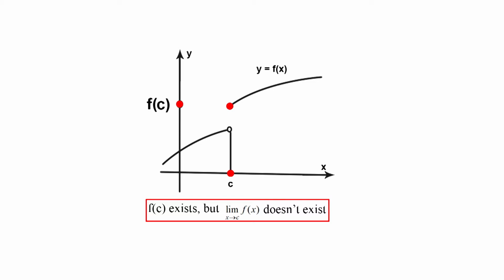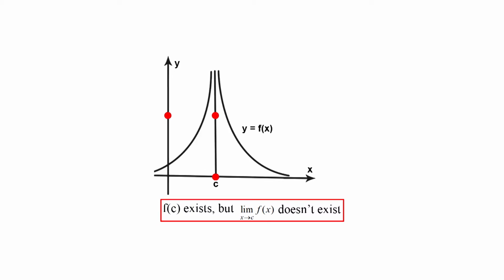We call a function like that in the figure a jump discontinuity at c. In figure 7, the one-sided limits of f of x as x approaches c are infinite. Thus, the limit does not exist, which violates the second condition in the definition of continuity at c. We call a function like that in the figure an infinite discontinuity at c.